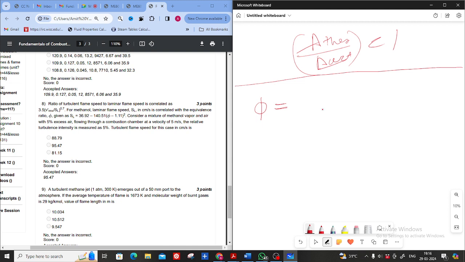Equivalent ratio. Okay, if not the exact answer, let me know how to calculate phi, the equivalent ratio.